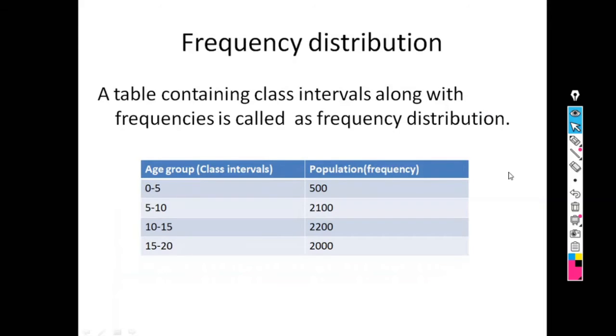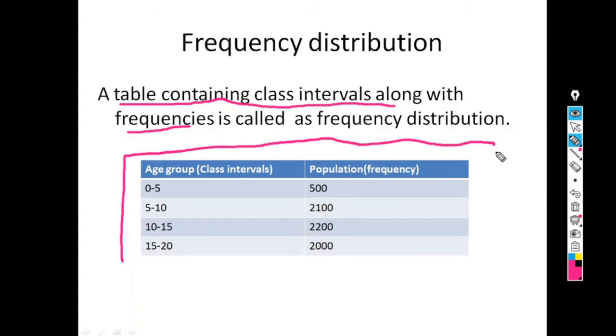Next definition, frequency distribution. It is simply a table containing a class interval along with the frequencies. So this whole table, in this table, class interval and this frequency, this together is nothing but what? Frequency distribution.